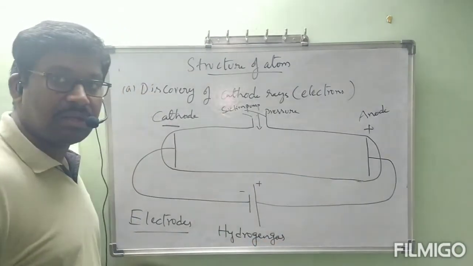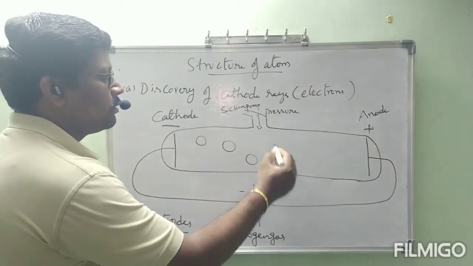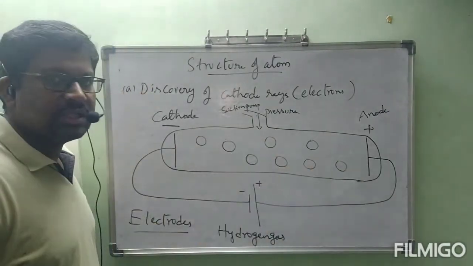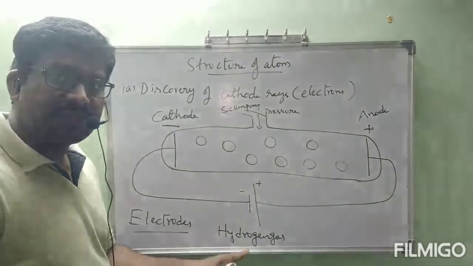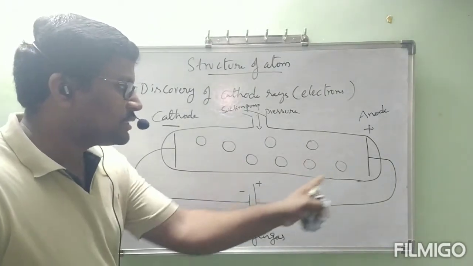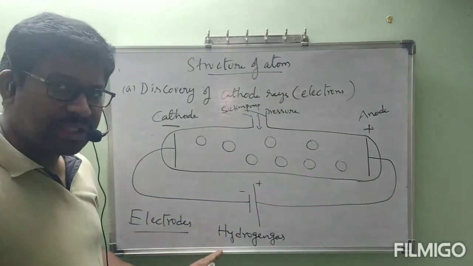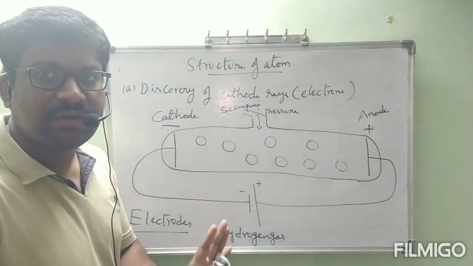Which gas was taken? Hydrogen gas. What I am representing here, these are all particles of hydrogen. This is hydrogen gas, and these are all hydrogen particles. Is it clear now? This is the construction of the discharge tube.